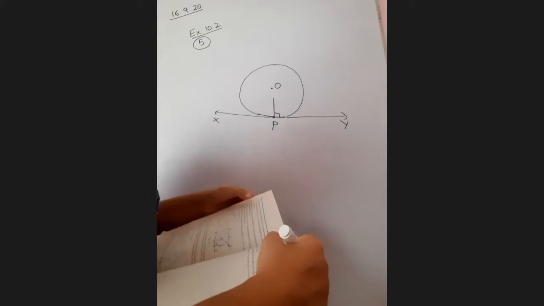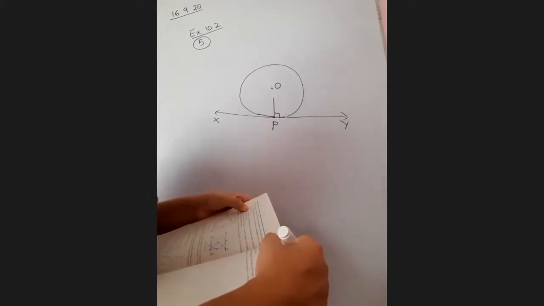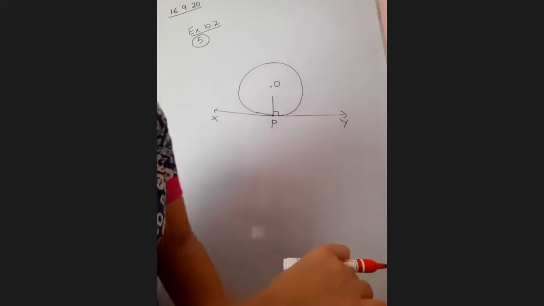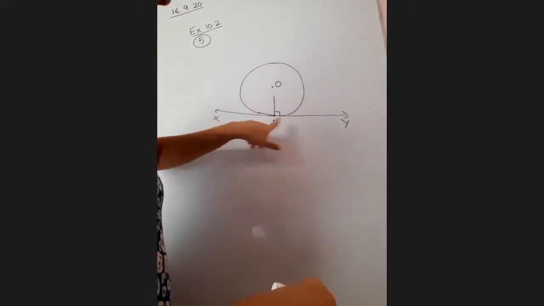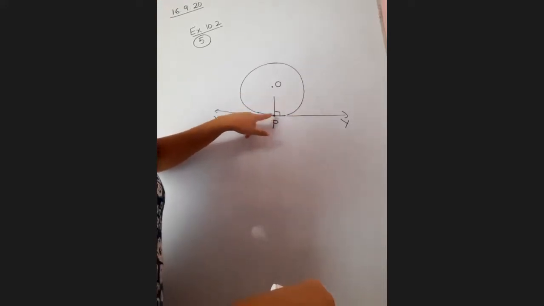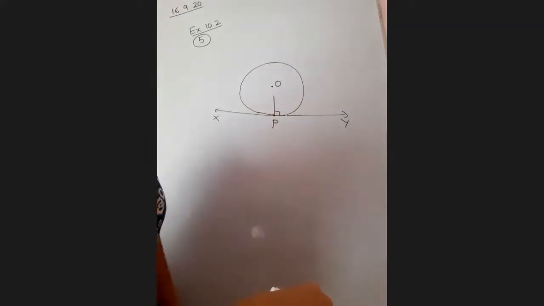I'm reading the question again. Prove that the perpendicular at the point of contact to the tangent to a circle passes through the center. Getting my point, children? We are given a tangent, point of contact and a perpendicular at the point of contact. We have to show that this perpendicular, if extended, must pass through the center. Okay? Is the question clear, children?